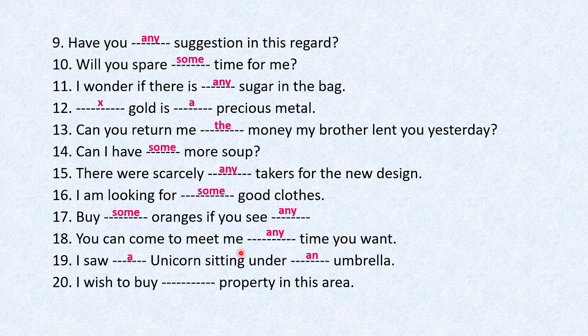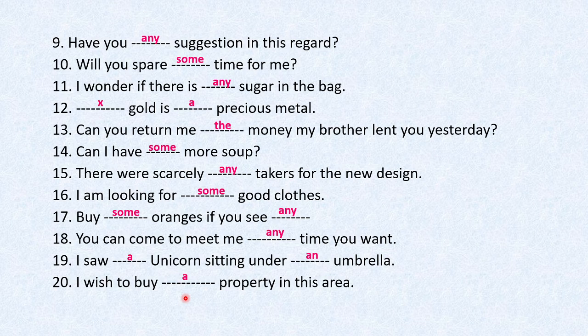Now next is, I wish to buy dash property in this area. Now I wish to buy some property in this area. It seems right. But property, it is singular countable here. So singular countable, we are not to use some or any, we have to use an article here. So I wish to buy a property in this area. I hope that it is clear now.